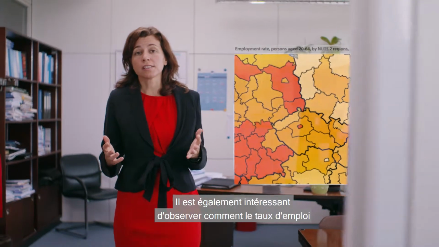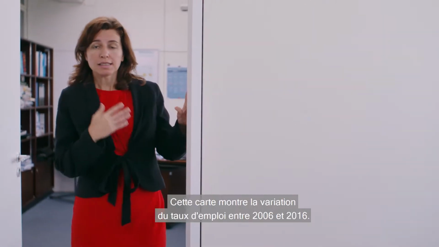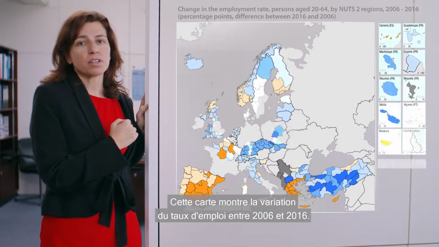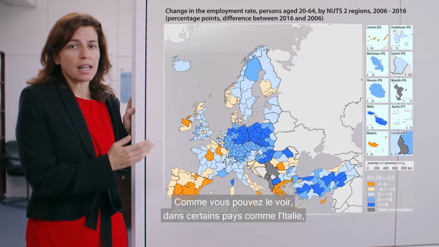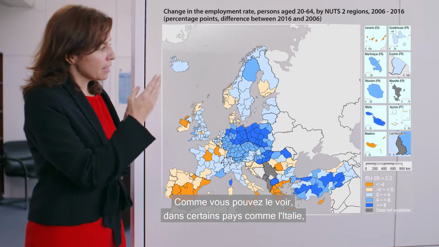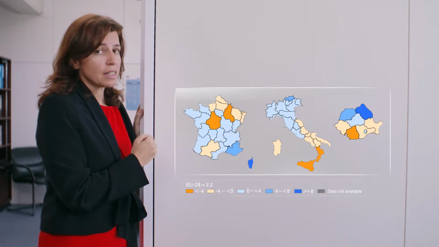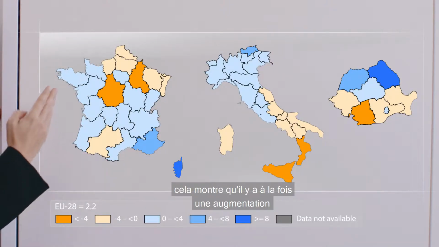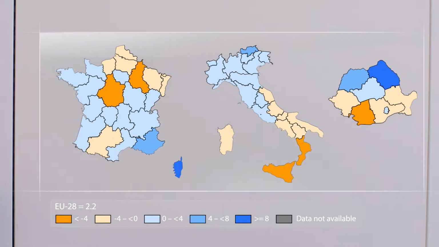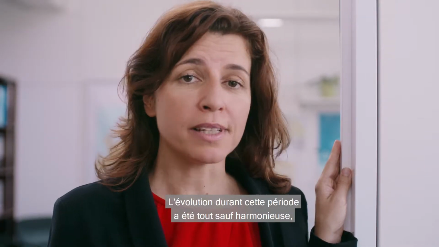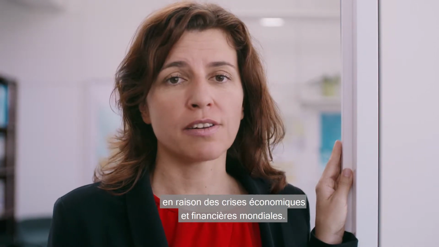It is also interesting to see how the employment rate evolved in the recent period. This map shows the change in employment rate between 2006 and 2016. As you can see, in some countries like Italy, France, or Romania, this map is very colorful. It indicates that there are both increasing and decreasing employment rates within the same country. Developments in this period were anything but smooth due to the global economic and financial crisis.